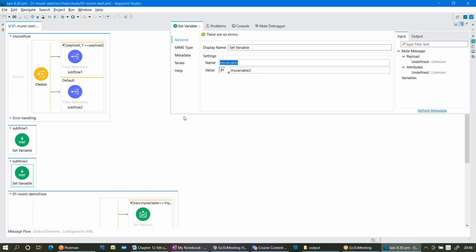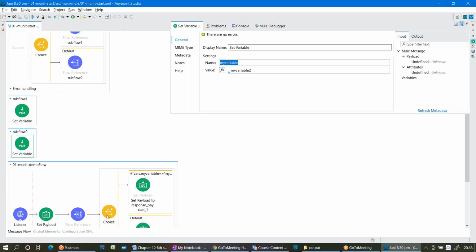So as a tester, when you are writing test cases, why do we write them? First of all, whatever logic you built, is it working appropriately or not? You know what the input and output are, right? So here the event structure is attribute, payload, and variables, which will be variable 1 or variable 2.